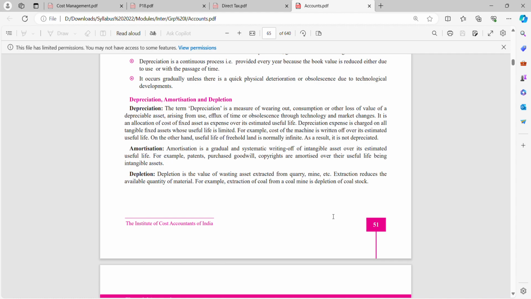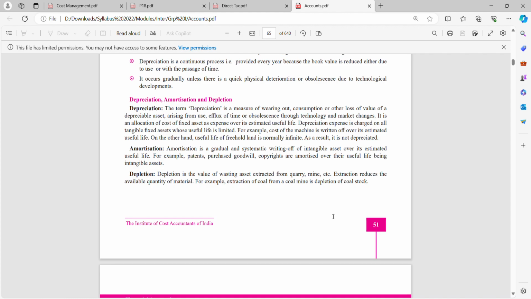The term depreciation is a measure of wearing out, consumption or other loss of value of a depreciable asset. That is the first point, arising from use, effluxion of time or obsolescence through technology and market changes. It is an allocation of cost of fixed assets as an expense over its estimated useful life. I am allocating cost as an expense to fixed assets for an estimated useful life.